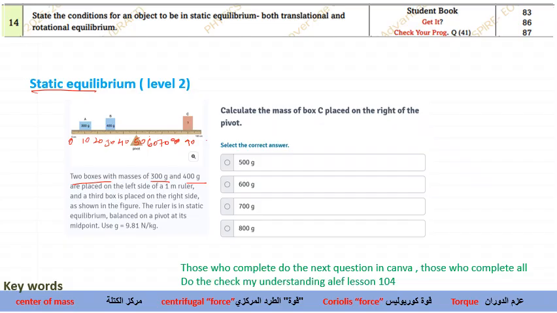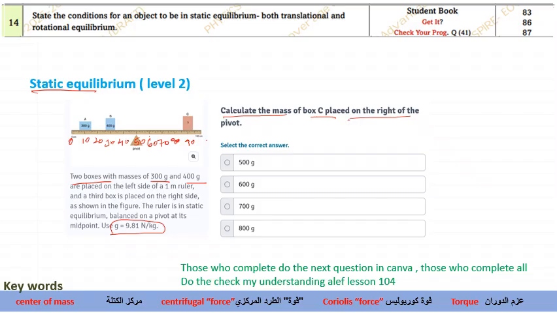Now, the third box is on the right side as shown in the figure. Okay, the ruler is in static equilibrium. The ruler is at its static equilibrium, balanced on a pivot at the midpoint. Use acceleration due to gravity, you can take it as 9.8. Okay. Now, what is the question? Calculate the mass of the box C placed on the right of the pivot.